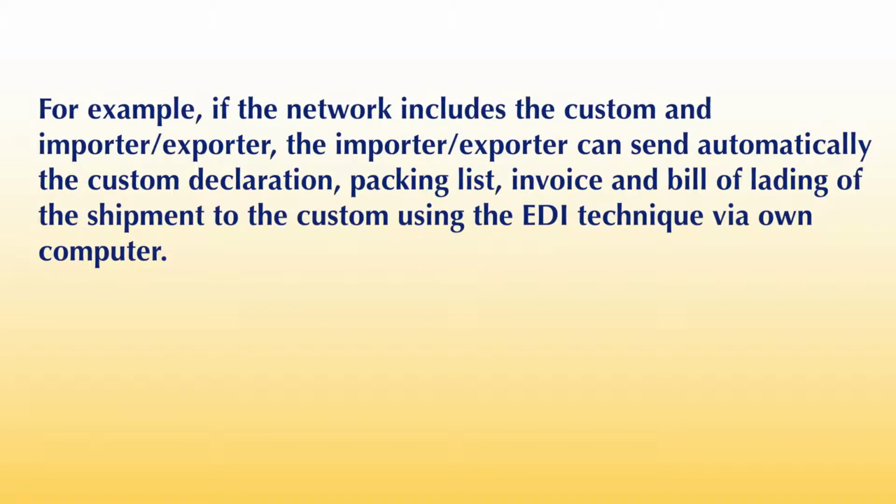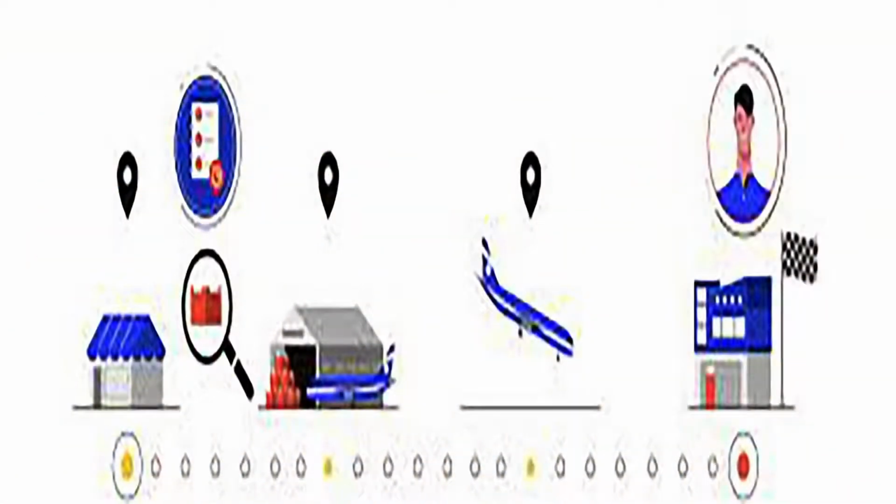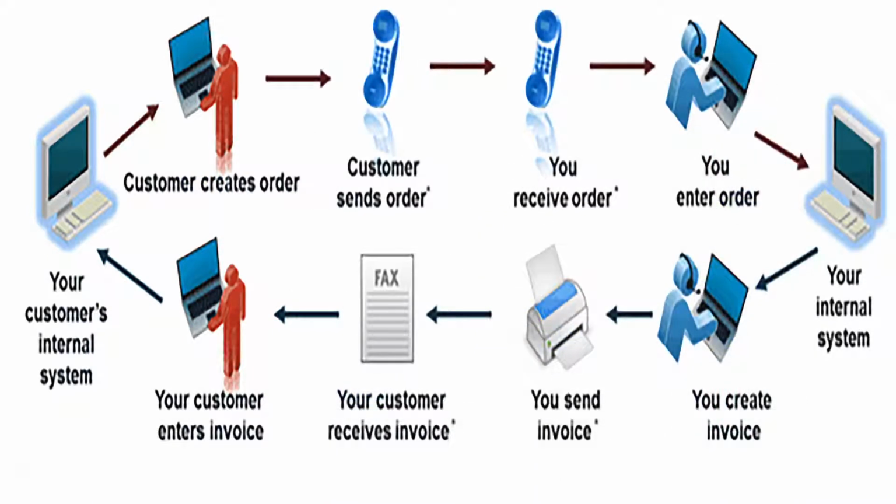For example, if the network includes the customs and importer or exporter, the importer or exporter can automatically send the customs declaration, packing list, invoice and bill of lading of the shipment to the customs using the EDI technique via their own computer. The customs can automatically receive the documents, check and approve them, decide whether the shipment needs to be inspected or not, assess the required fees and send back the details to the importer or exporter computer.